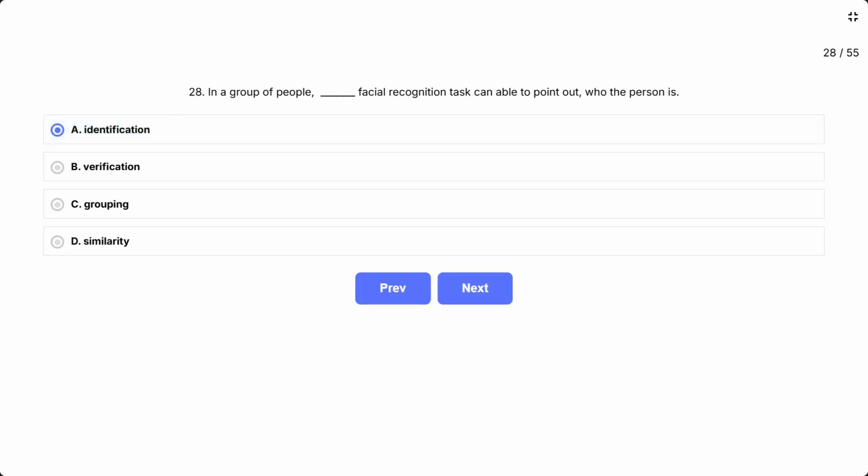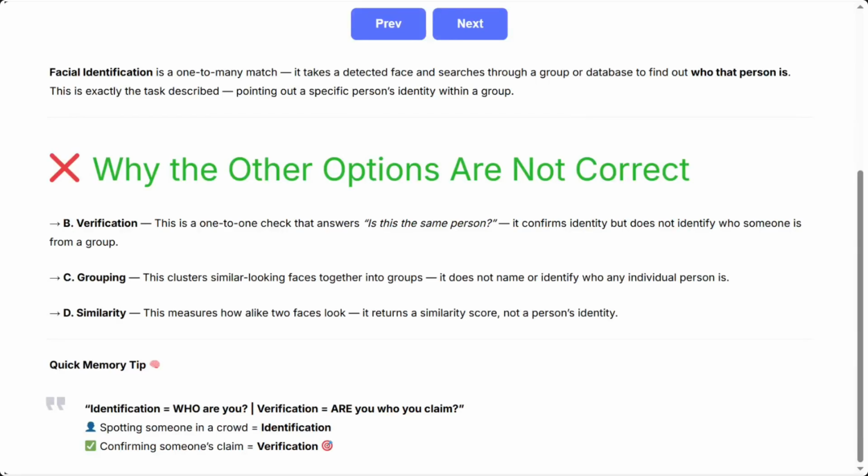Identification. Facial identification is a one-to-many match. It takes a detected face and searches through a group or database to find out who that person is. This is exactly the task described, pointing out a specific person's identity within a group. Why are the other options not correct? B. Verification. This is a one-to-one check that answers, is this the same person? It confirms identity, but does not identify who someone is from a group. C. Grouping. This clusters similar-looking faces together into groups. It does not name or identify who any individual person is.